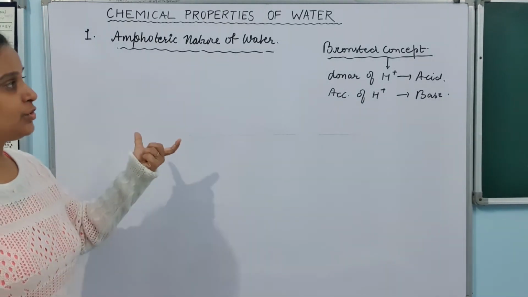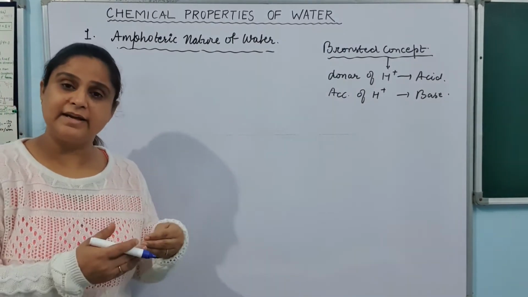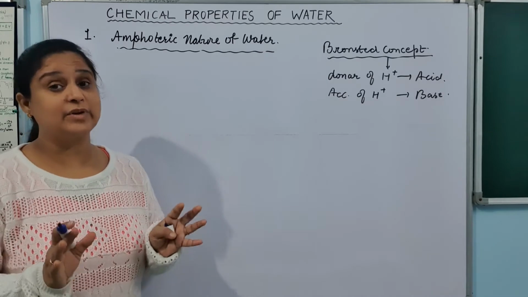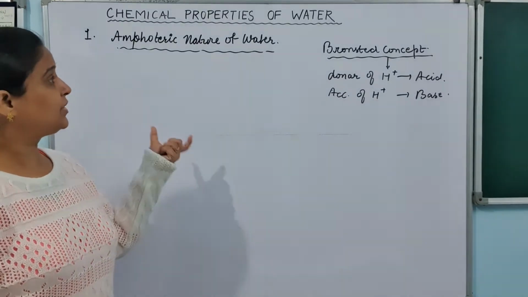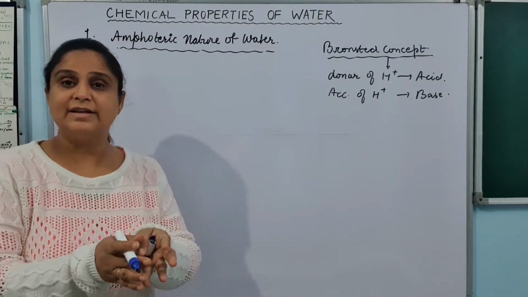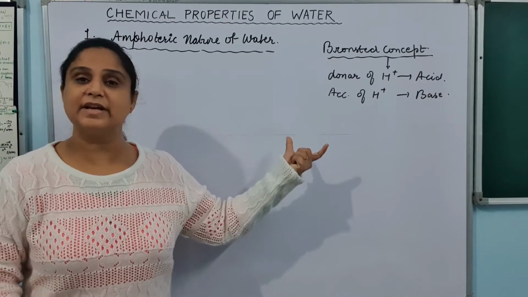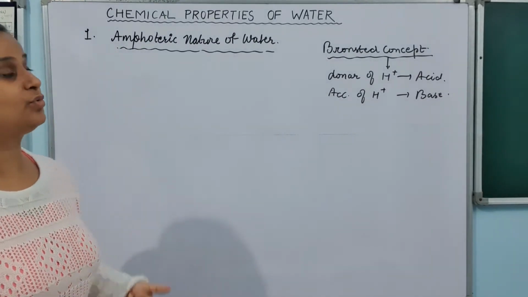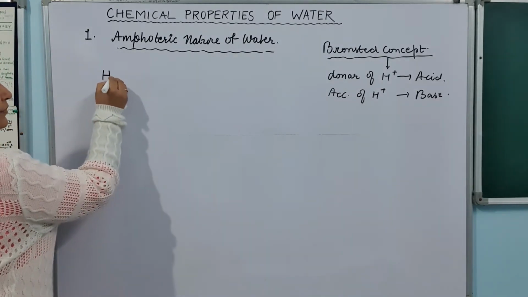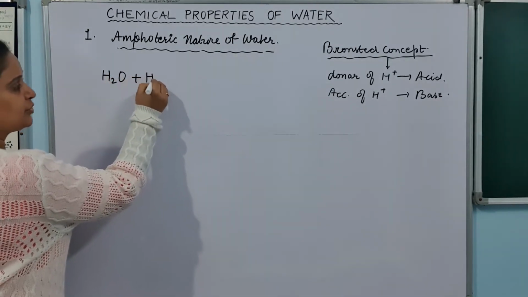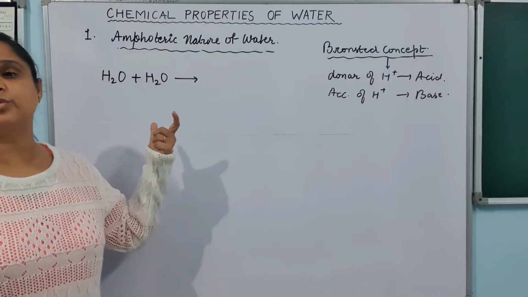So I am going to show you autoprotonation of water so that you can understand that it can take and it can lose, although it is a very weak acid and a very weak base also. Basically the property of water to dissociate and to protonate itself makes it an acid as well as a base, means it has the tendency to go both ways. Okay, so here it is water. I am taking two molecules of water and I am showing how it protonates itself and what will happen when the water protonates.